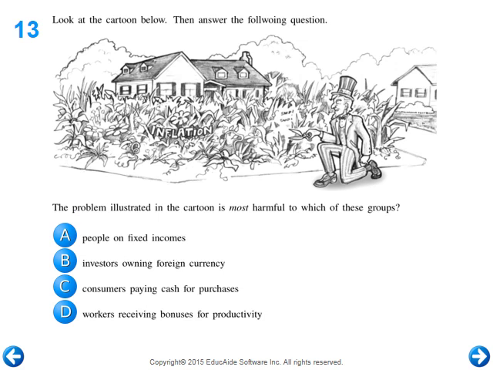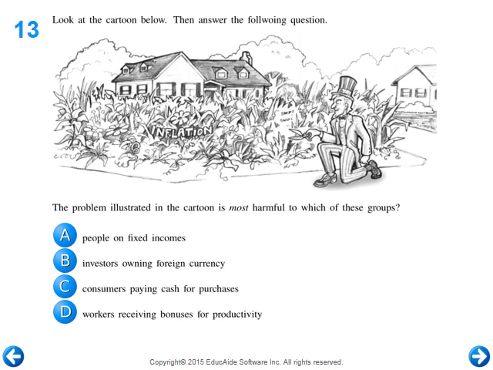Number 13. Look at the cartoon below, then answer the question following it. The problem illustrated in the cartoon is most harmful to which of these groups? First of all, let's look at the cartoon and see what they're talking about. It states it right there at the beginning. That's Uncle Sam right there, and he's trying to trim something back. What he's trying to trim back is actually inflation.